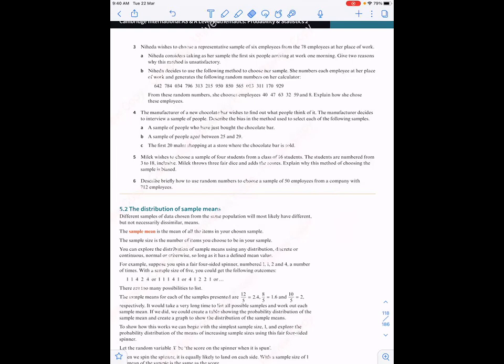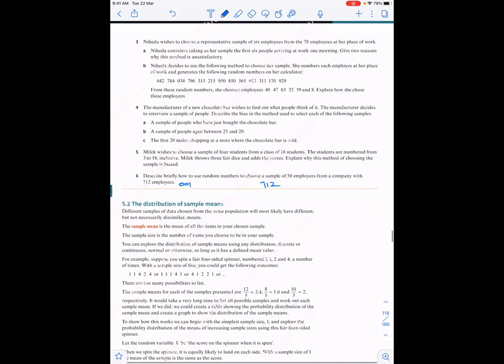Describe briefly how to use random numbers to choose a sample of 50 employees from a company with 712 employees. You number each employee from say 001 to 712, and then use the random number table, or you use the calculator version of the random number generator and select the people.